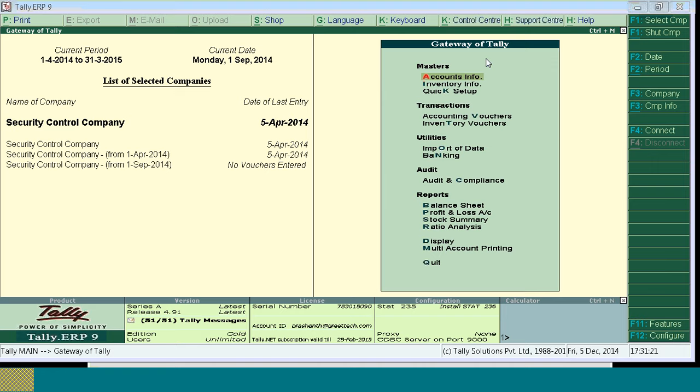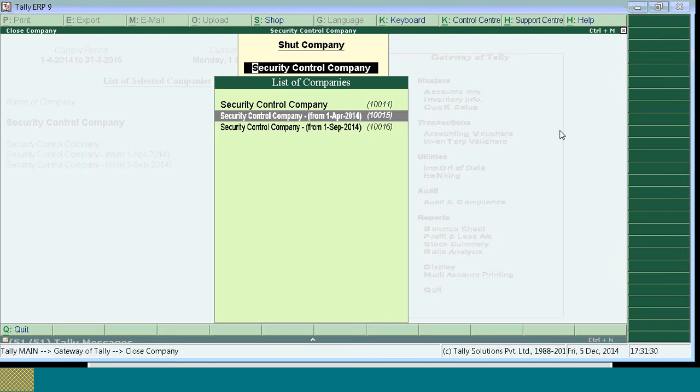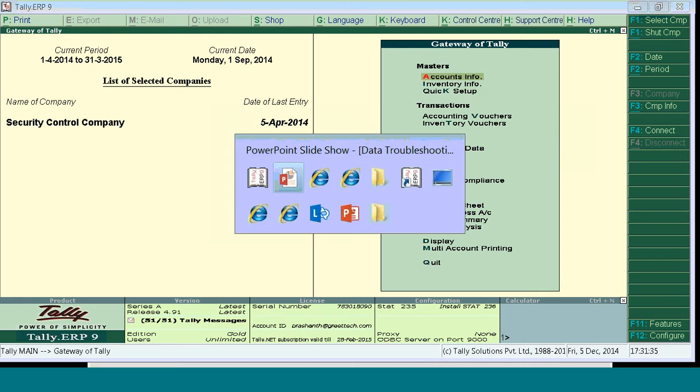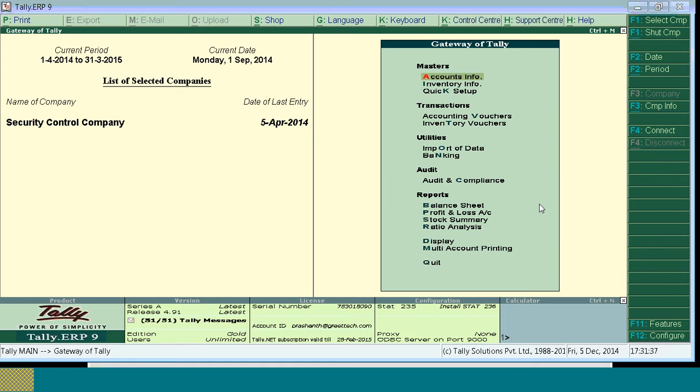Now I will show you how to take the data backup. From Tally, there are a few methods to take data backup. First is manual backup.